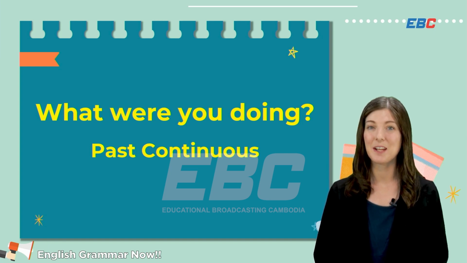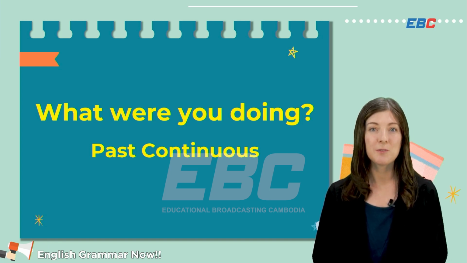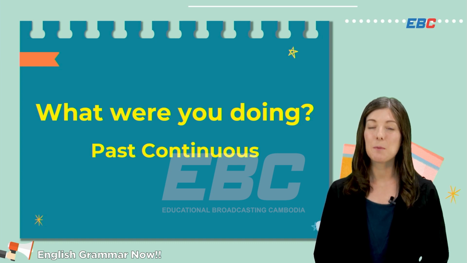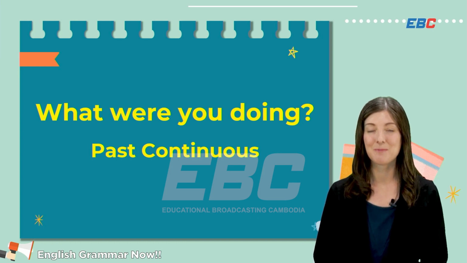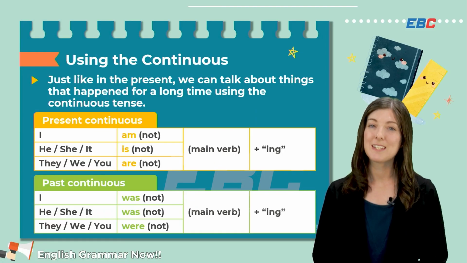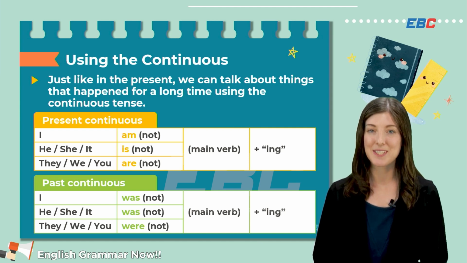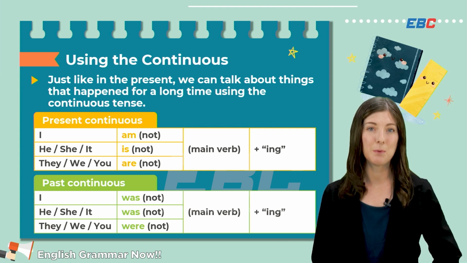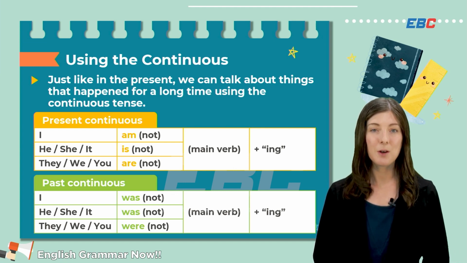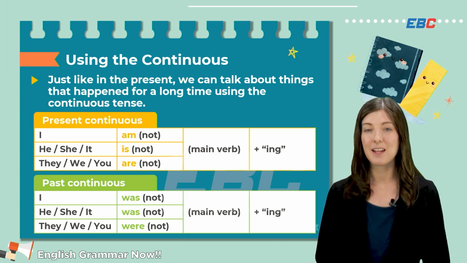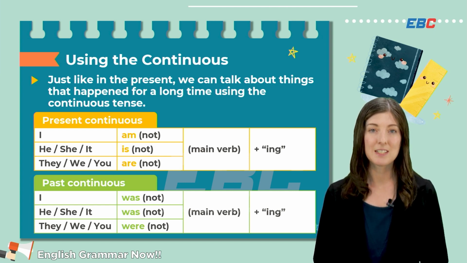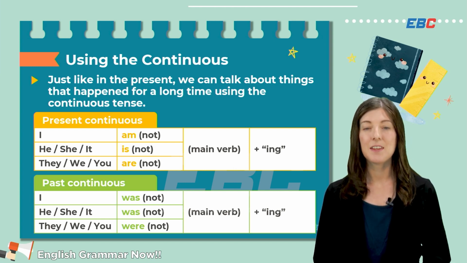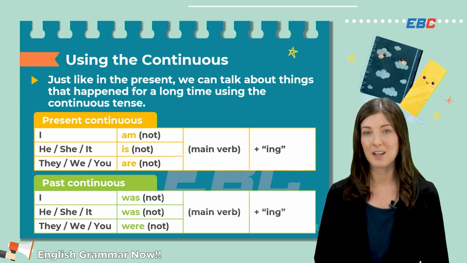Today, we're talking about what were you doing? This is the past continuous tense. We've already studied the present continuous tense, and we've also looked at the past simple. So we're putting those two together to make the past continuous. Just like in the present, we use continuous to talk about things that happened for a longer time.